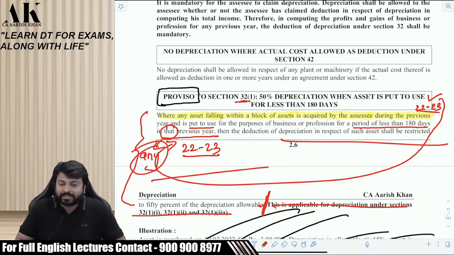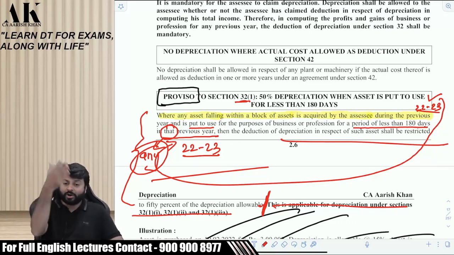This is how you will become expert, beta. Nobody teaches you this in CA Inter. Did you know about this from CA Inter? This is a very big thing. In fact, in CA Inter, you take half only in the next year, which is wrong as per law.